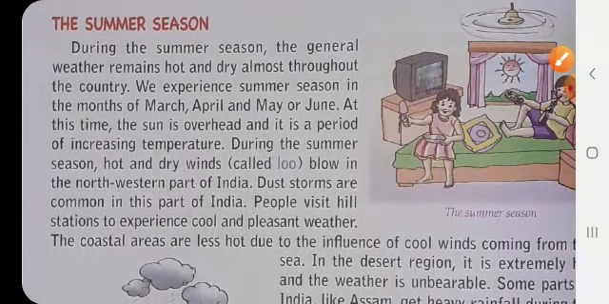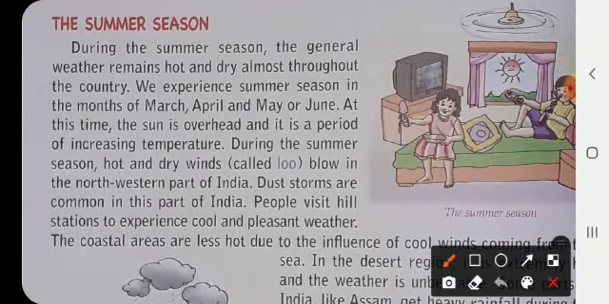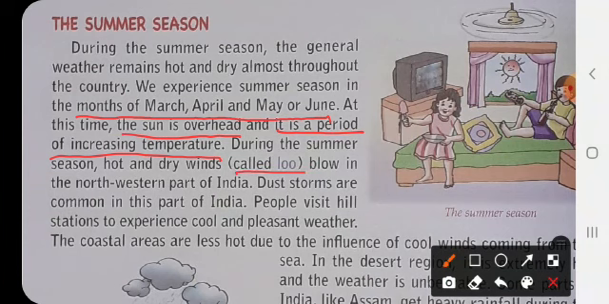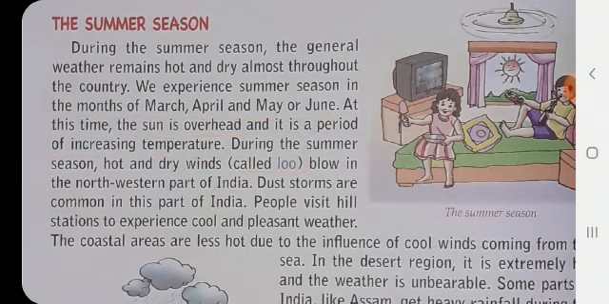Next we have the summer season. We experience this season in the months of March, April, May or June. Up till June we have the summer season, and at this time the sun is overhead and it is a period of increasing temperature. During the summer season, hot and dry winds called the loo blow in the northwestern part of India. Dust storms are also common in this season, and people love to visit the hilly areas for pleasant and comfortable weather.